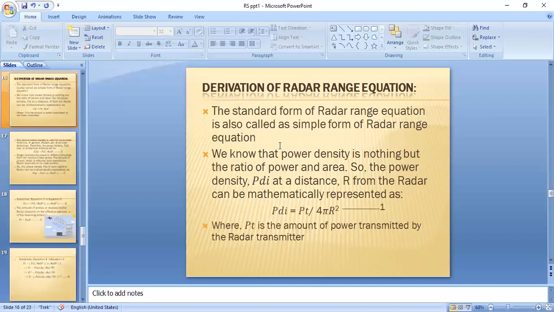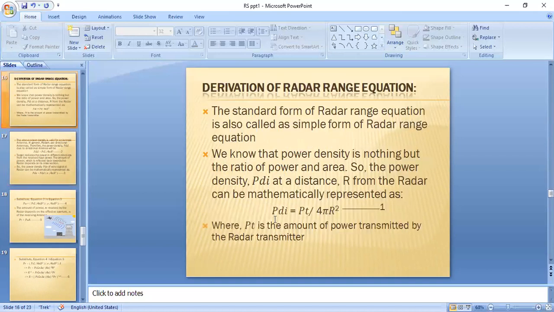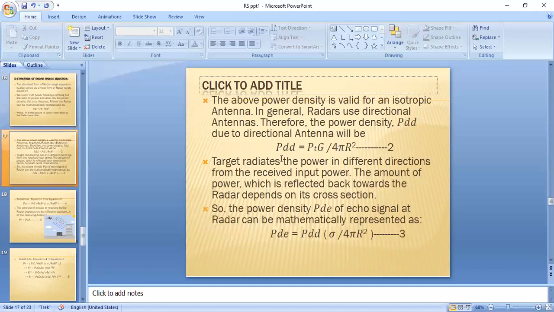Now the derivation of the radar range equation. Here we are using the power density equation, first for an isotropic antenna. In radars we normally use directional antennas, and this equation represents the power density of a directional antenna.